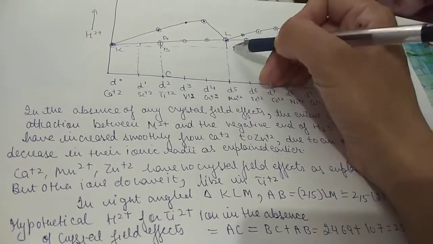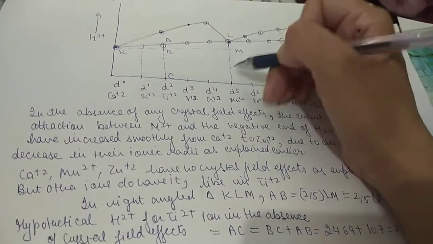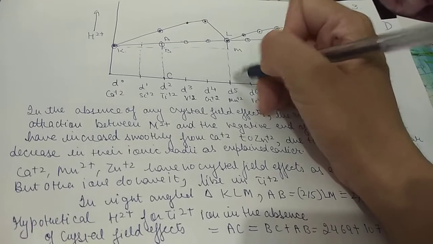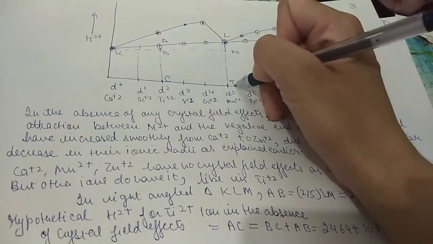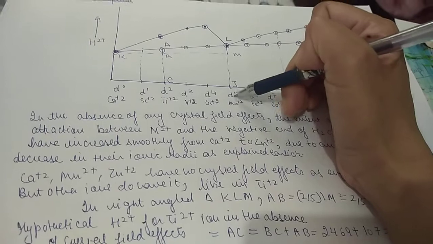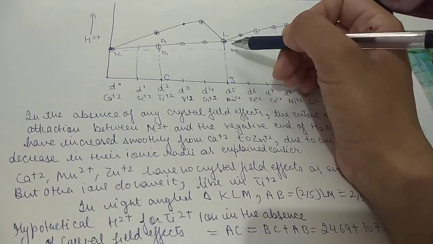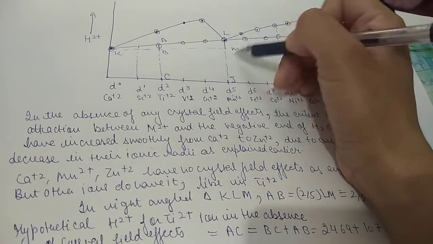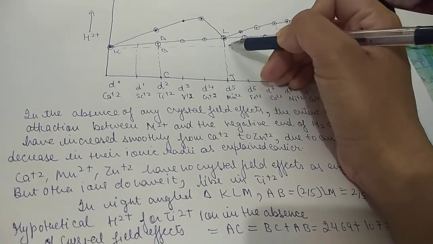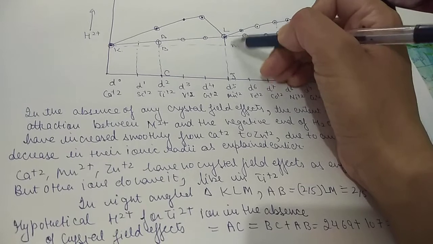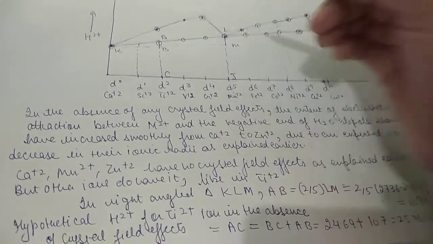Let us say this is J. If LJ is the energy of manganese, then LJ minus MJ will be equal to the energy of LM.